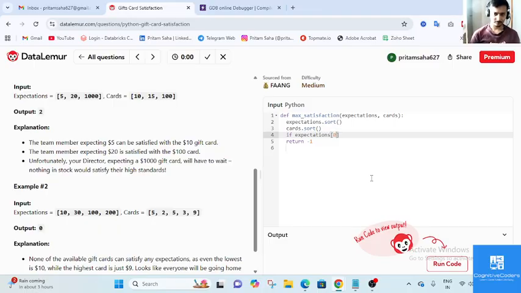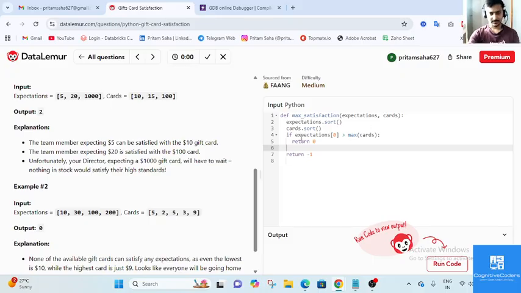Expectation[0] means my lowest expectation. When my lowest expectation is higher than the max of cards, the highest card value, then it will directly return 0. You don't need to do anything else.